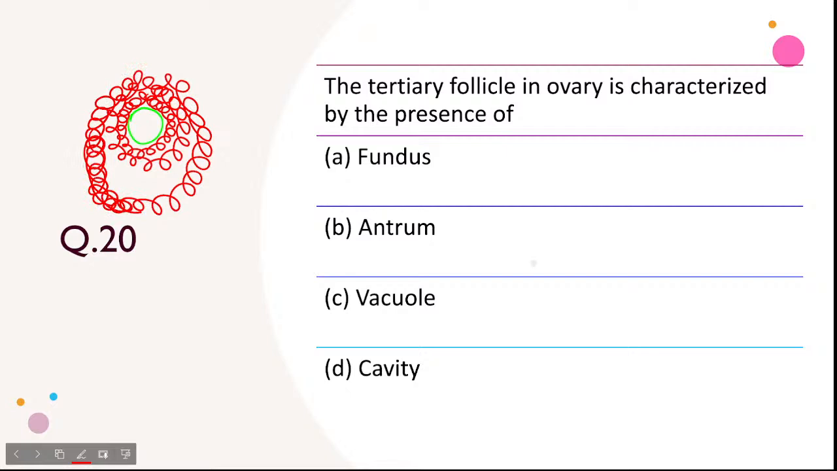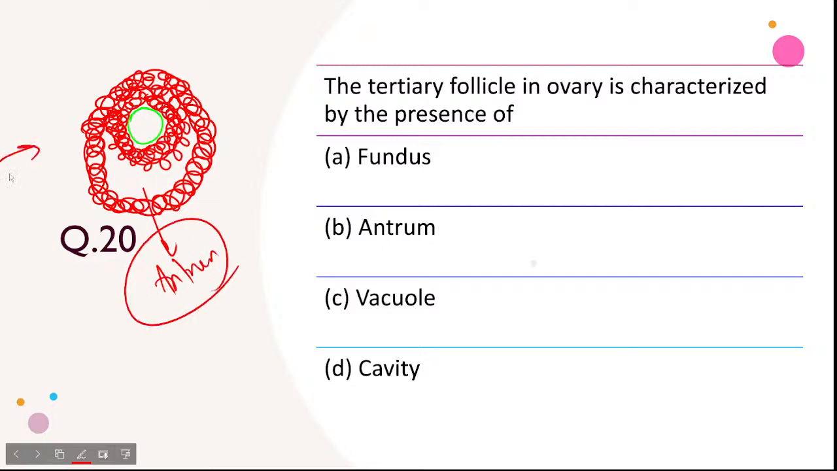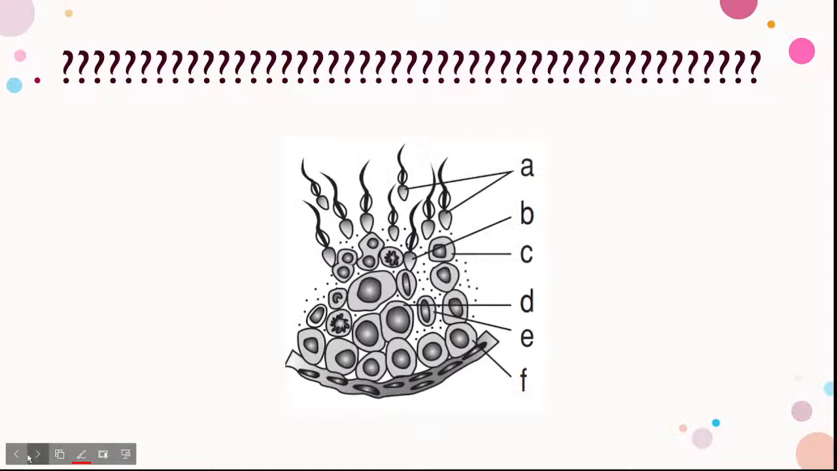Antrum is a fluid-filled cavity, and the fluid is filled with hyaluronic acid. So this is the antrum, and now we can say this is a Graafian follicle. Antrum is the correct answer here, because fundus is present in the uterus, vacuole is a cellular organelle, and a cavity is called an antrum. Next question, please.